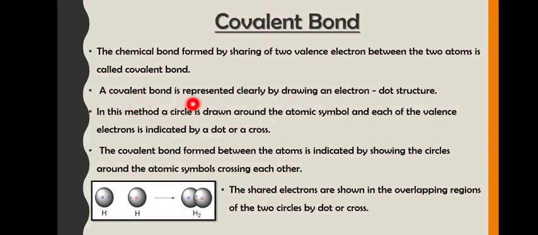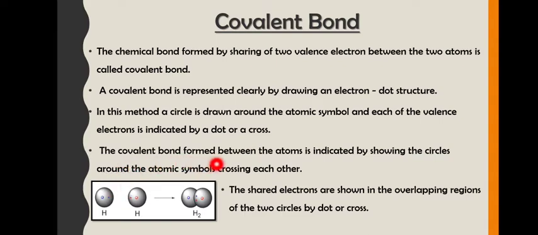Now, a covalent bond is represented clearly by drawing an electron dot structure. See your hydrogen, there is one electron here and one electron here. Two dots, right? Here you will see one blue and one red dot, forming H2. This is how the electrons are shared. In this method, a circle is drawn around the atomic symbol and each of the valence electrons is indicated by a dot or a cross.